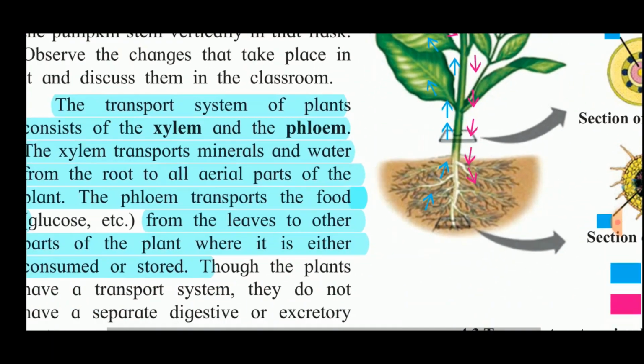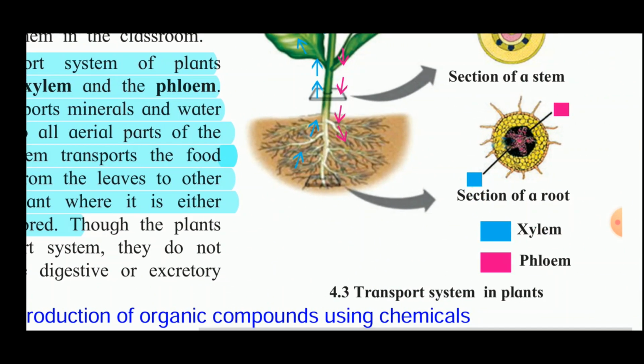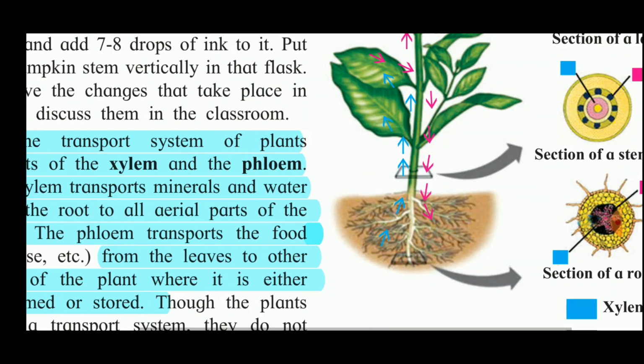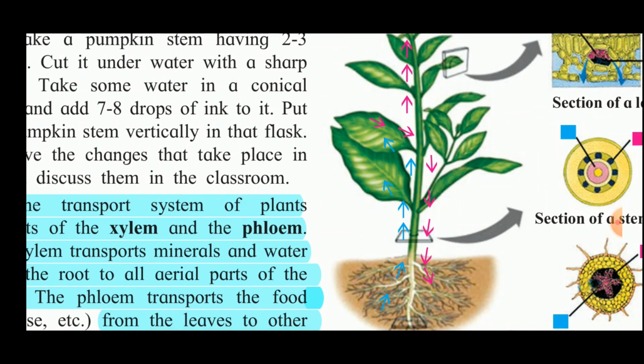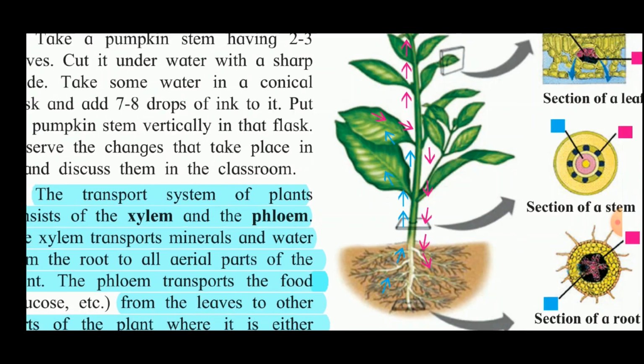Now next we will see this. You can see here boxes are shown. The blue part shows what? The xylem, and the red or pink part shows the phloem. So these blue arrows show the xylem, which is transporting the minerals and water from the roots to the various parts of the plant. And the pink arrows show the phloem, or the flow of transport of the food from the leaves to the various parts of the plant.